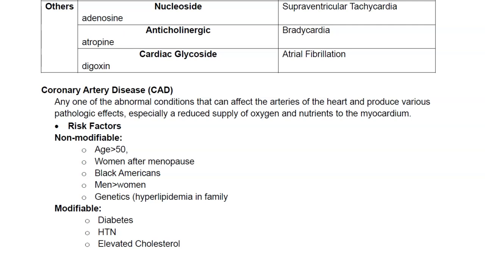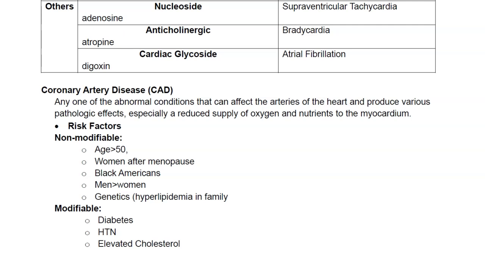Now you have your modifiable risk factors. So these are the things that can be prevented or controlled to prevent the development of CAD. Examples of this include diabetes, hypertension, and elevated cholesterol. And some people would argue with me about, well, if they already have it, it's not like they can really control it. Well, I can understand where the confusion is coming from, but when you really look at the diseases, many of these diseases can be modified through a better lifestyle by eating right and exercising.